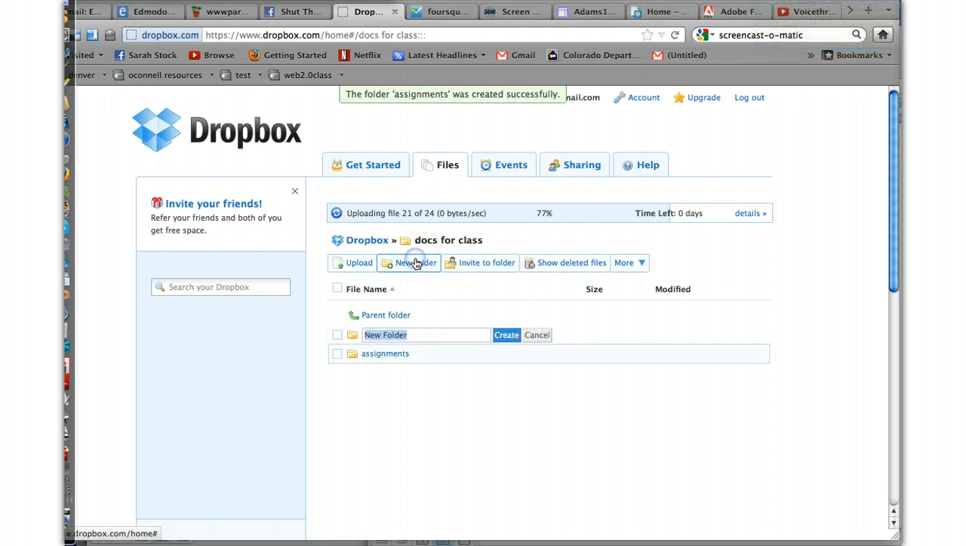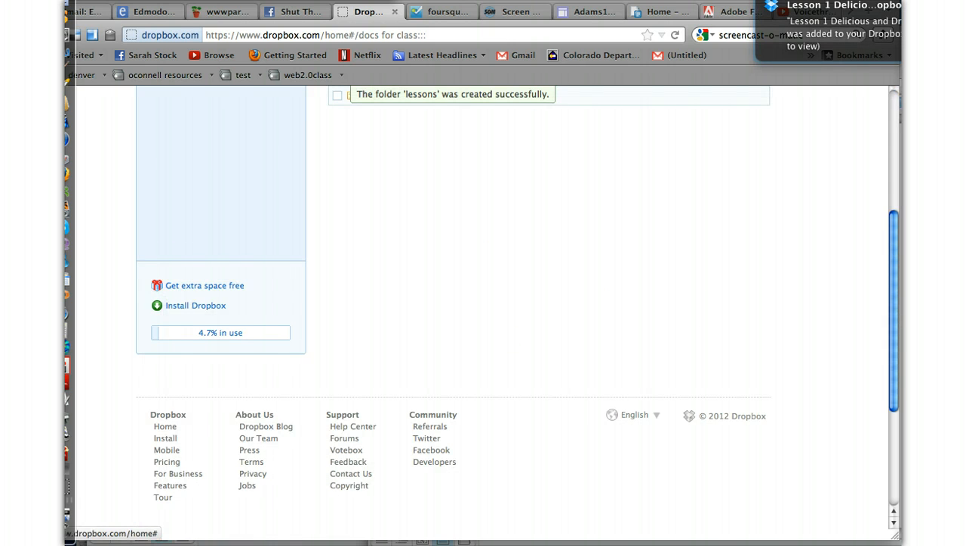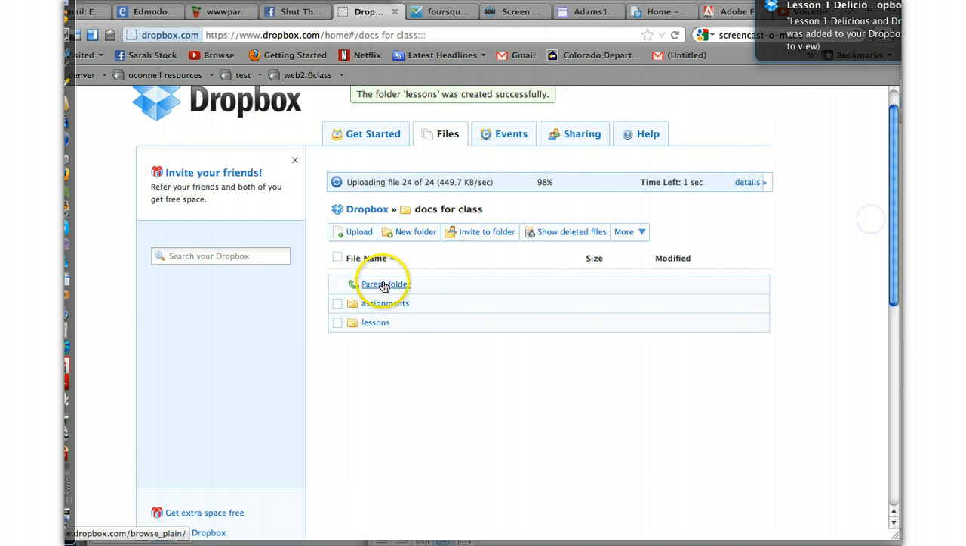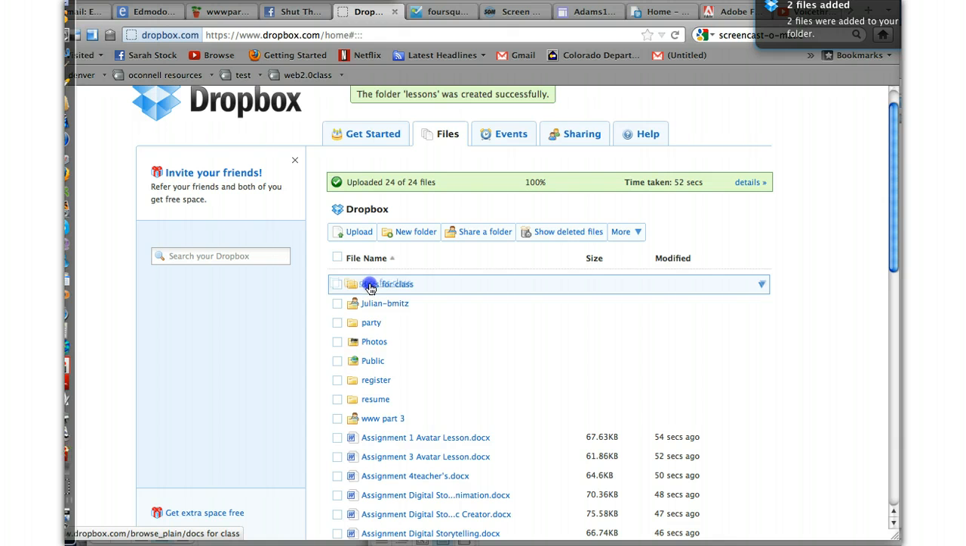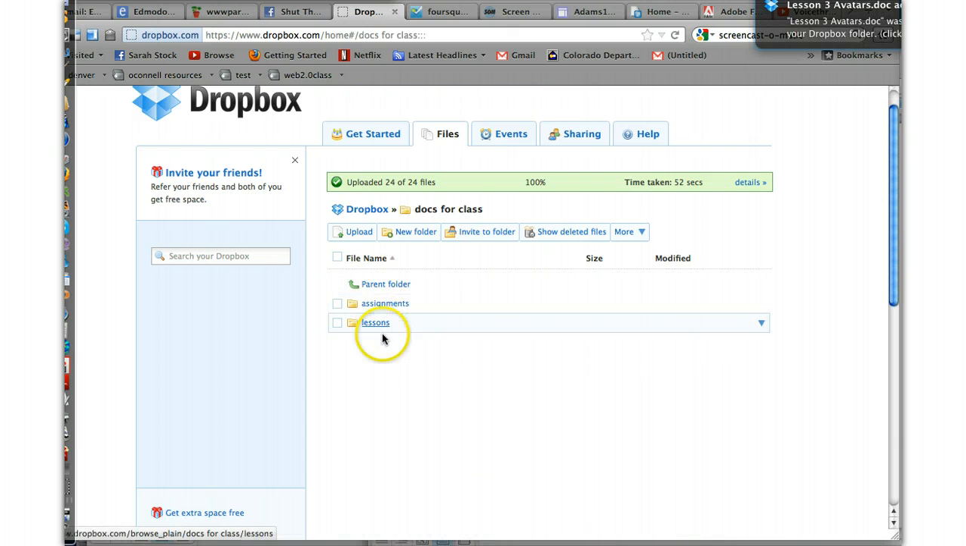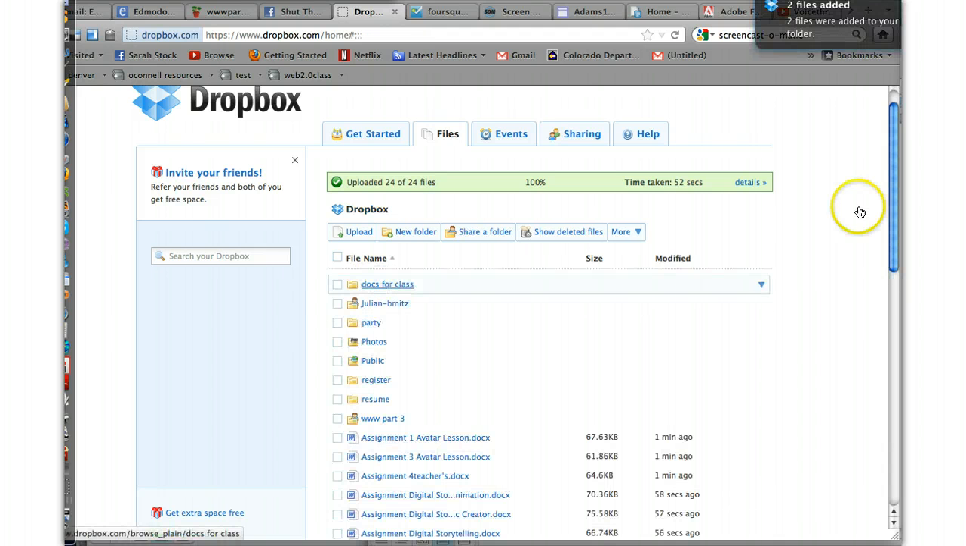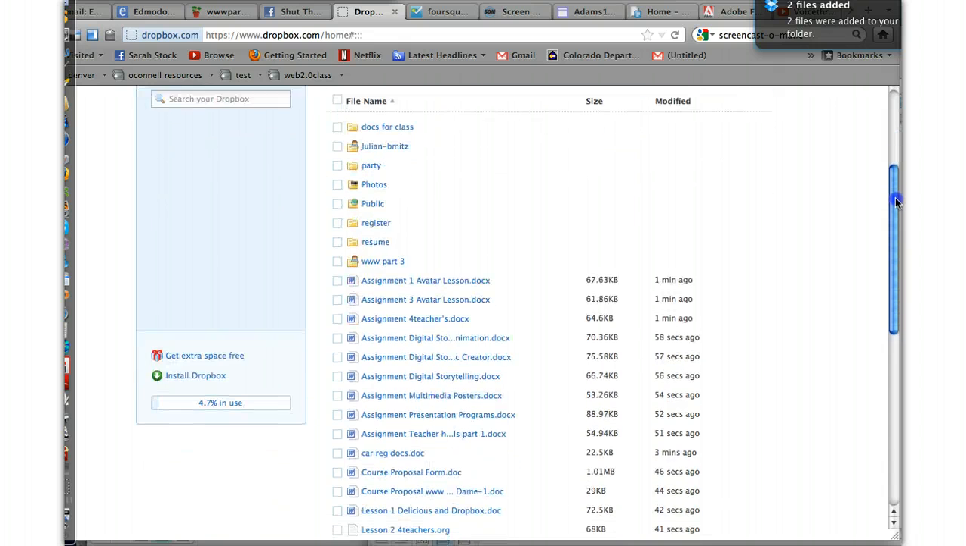And then I can make another folder. Maybe I want to call it lessons. So I can put the lessons and separate them. And if I take a look and go back up to the parent folder and go into Docs for Class, what do I have in Docs for Class? I have assignments and lessons. I have 2 folders. So now I want to put these uploaded files into their proper place.